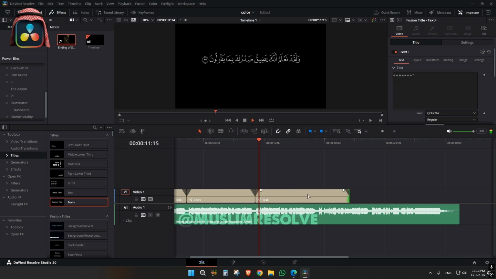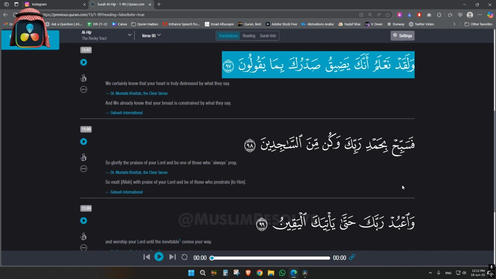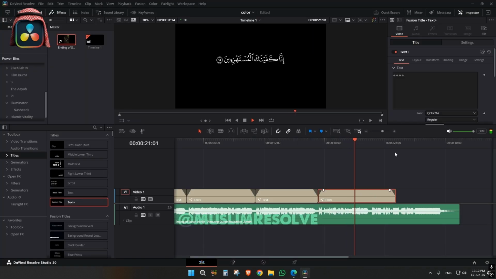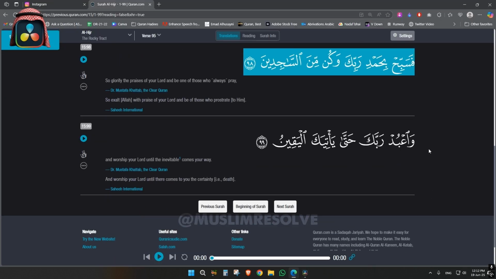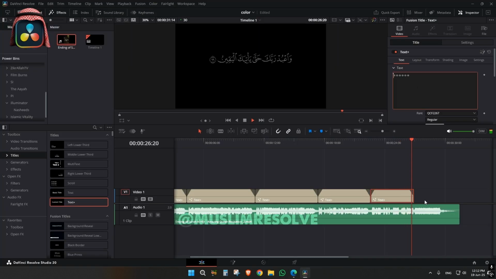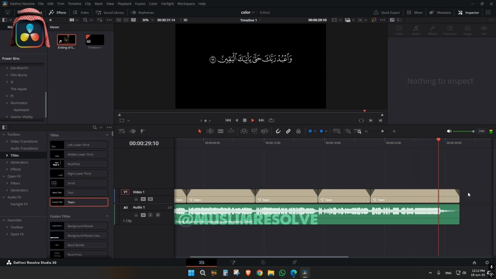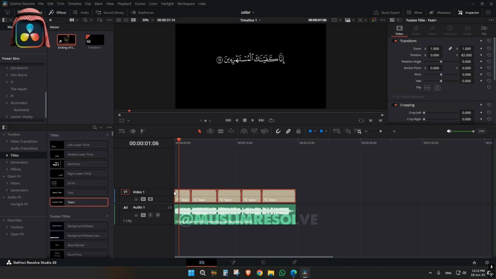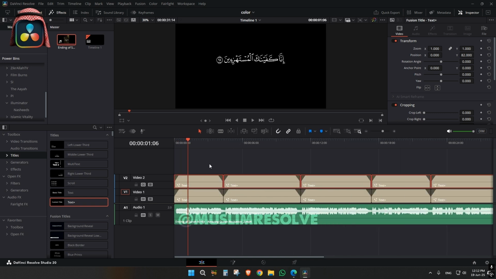Again paste. Again paste. Okay, select all and press Alt and just click like this above, so a duplicate will be copied from here.